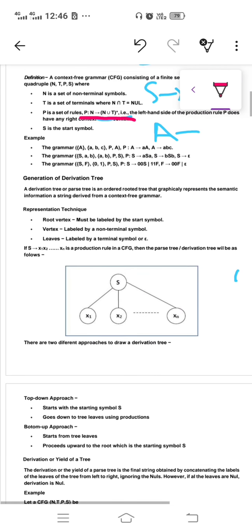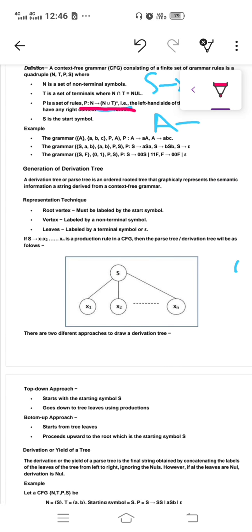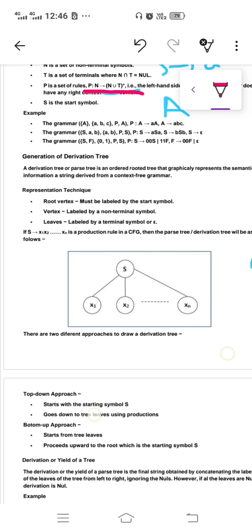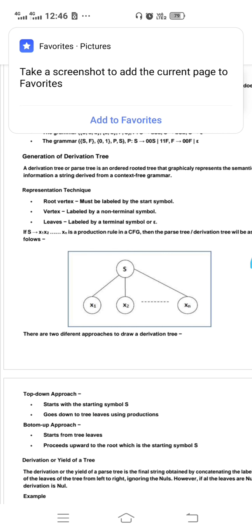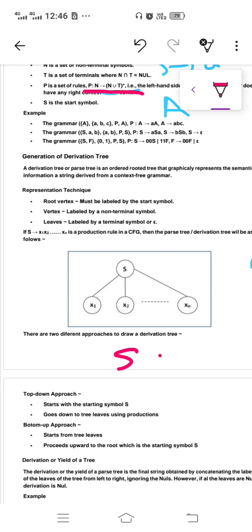Okay, so for the context-free grammar, we use a derivation tree to generate a string from the given grammar. For example, this is my production: S tends to AA, and A tends to small a.